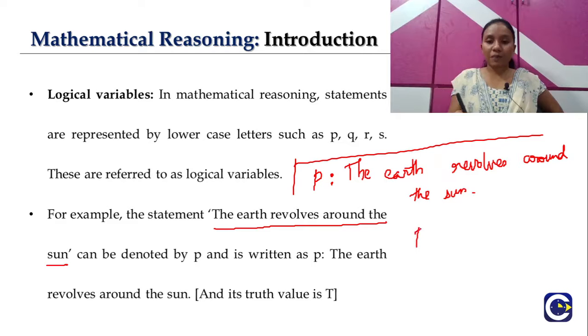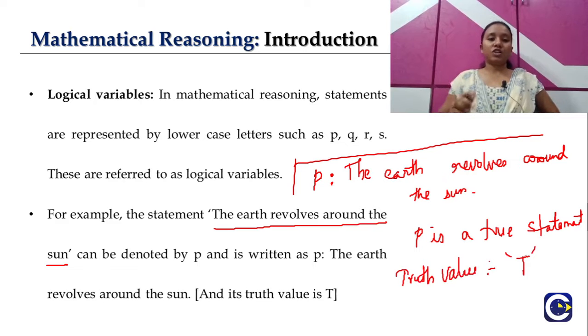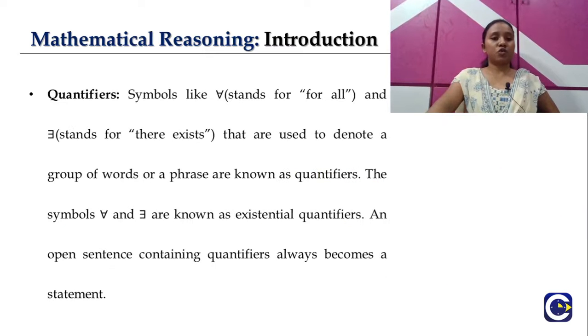So now my P statement is a true statement. If we have a true statement, what will be the truth value here, guys? The truth value will obviously be capital T for the given statement P. Likewise, for any given statement we are able to find the truth value and represent that by our logical variables, right? So let's move ahead.